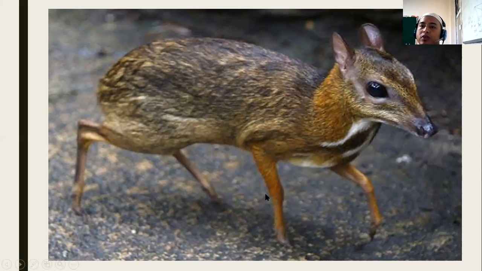So therefore, the environment where the mouse deer live has good sunlight, good water, to find food and shelter and raise their children. They can live in the rainforest.